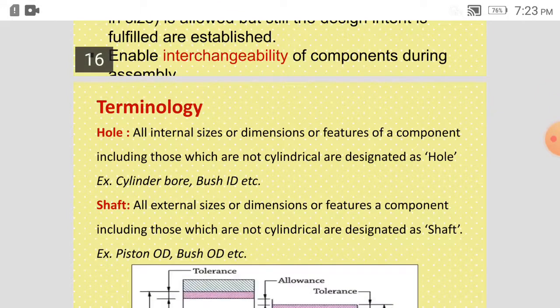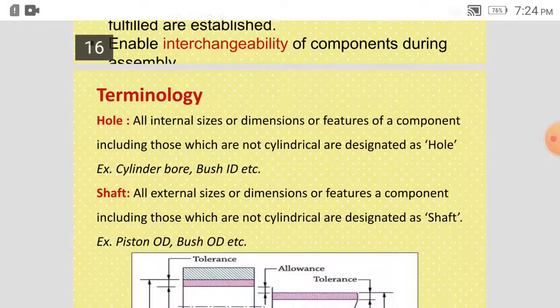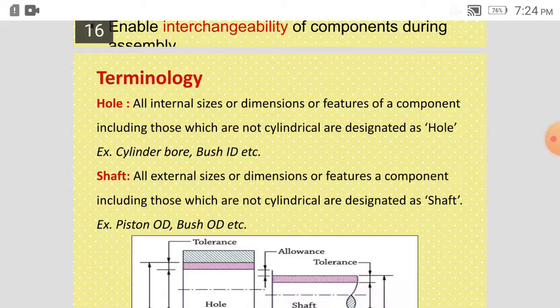Next is terminology. What terminology do we use in limits, fits and gauges while studying metrology? First is hole. A hole is regarding internal sizes, cavities or hollowness. All internal sizes or dimensions or features of a component, including those which are not cylindrical, are designated as hole. It may be a square or rectangular cavity inside, but that will be termed a hole. For example, a cylinder bore is a hole, and a bush ID can be a hole.